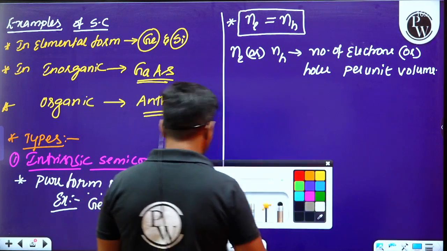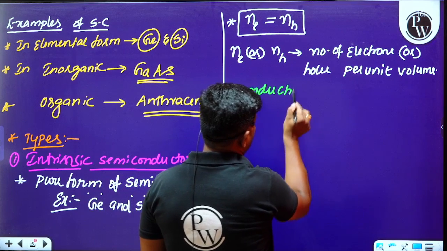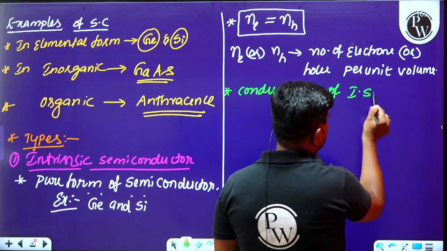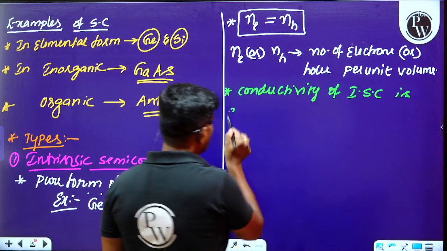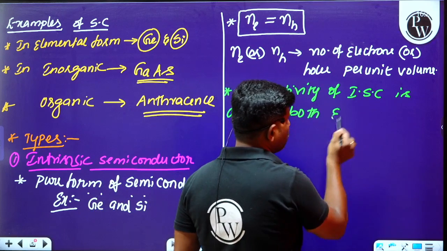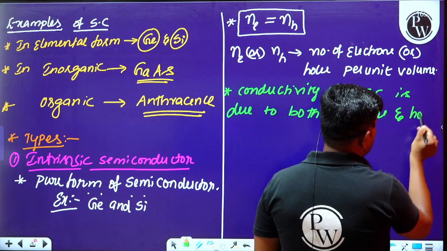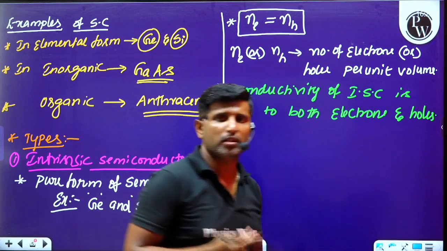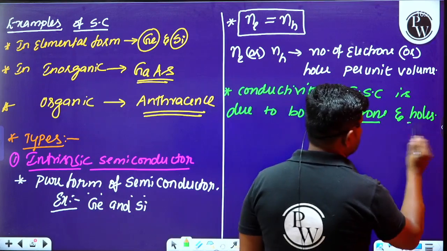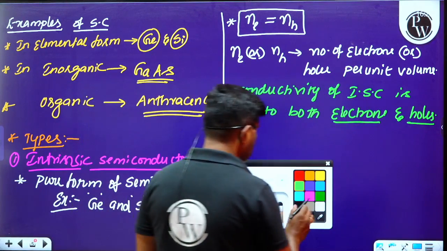So later we have to understand that the conductivity of intrinsic semiconductor is due to both electrons and holes. What are these holes? I will explain to you, no need to worry. Okay, electrons and holes, the conduction of the semiconductor will take place because of electrons and holes.